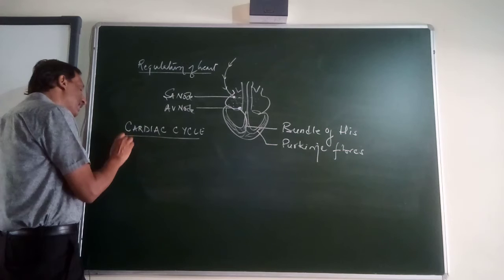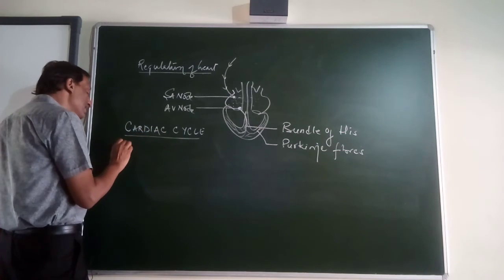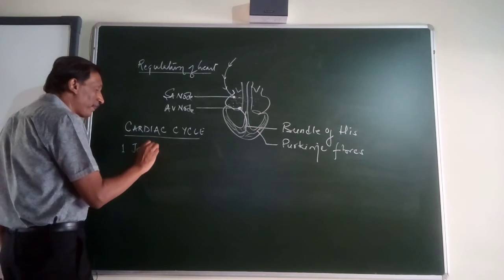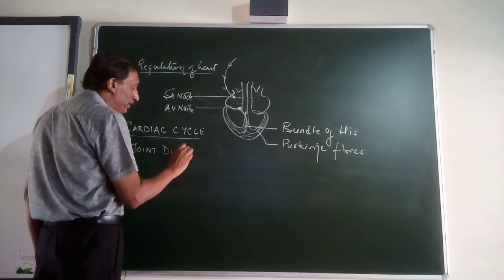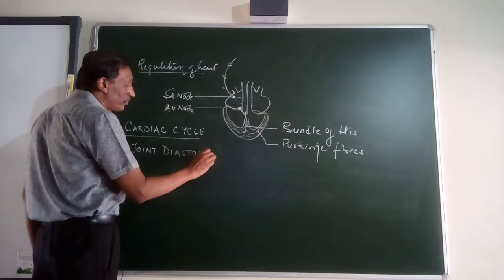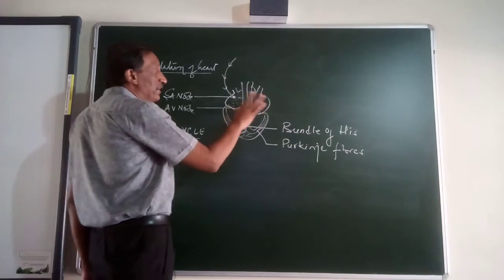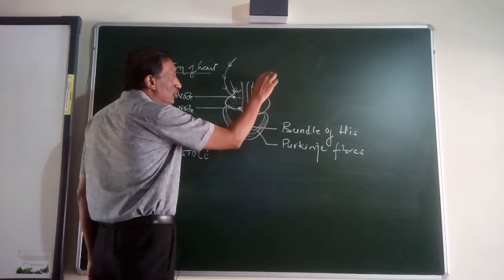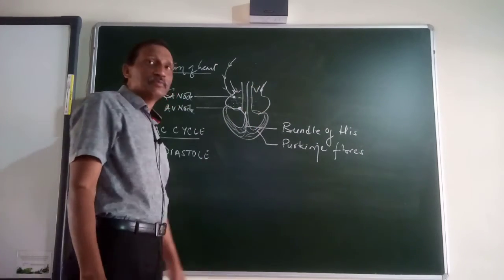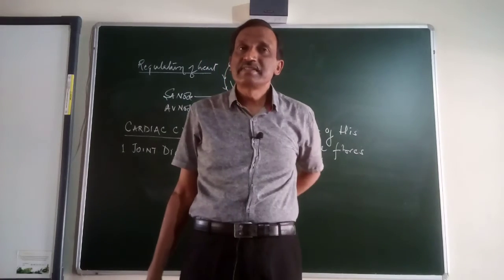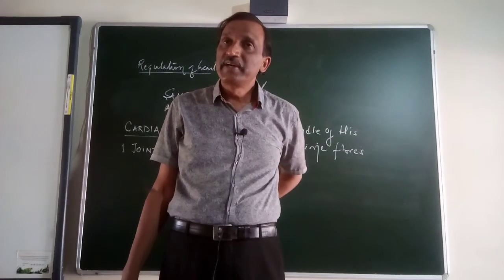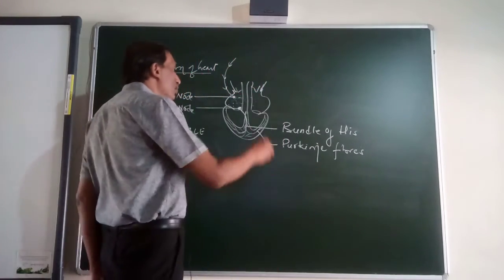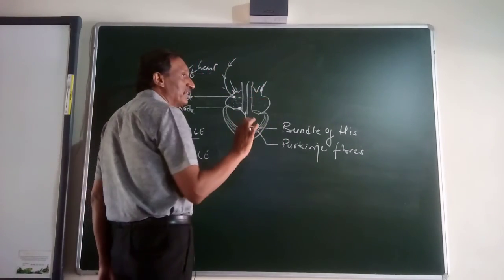What does the cardiac cycle say? The cardiac cycle has 3 steps. Step number 1 is called joint diastole. The entire heart is relaxed. So in that case, blood is coming through both the veins, that is the vena cava and the pulmonary vein. They are opening into the atrium and they are filling the blood.